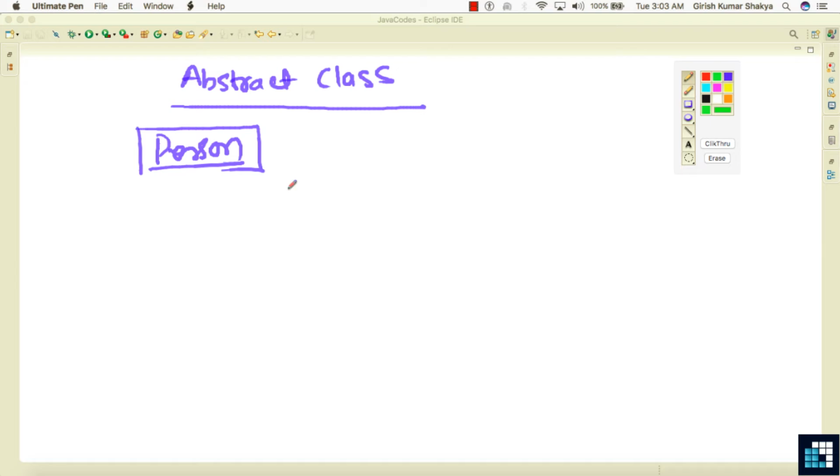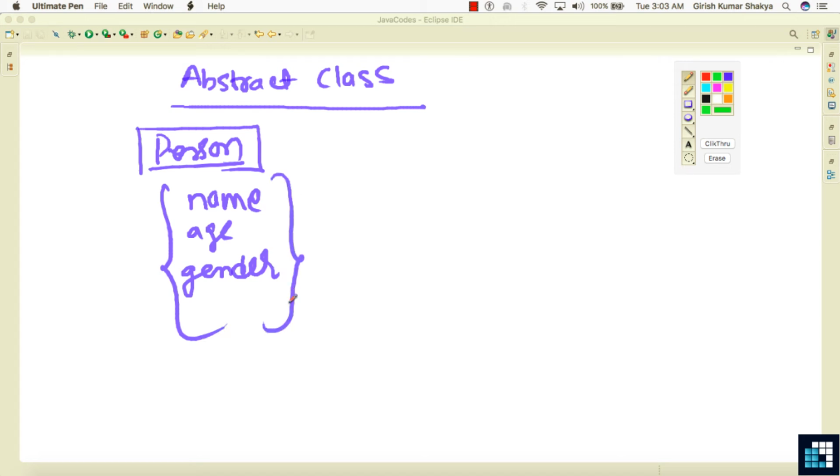And these properties are, each person has a name, has an age, has a gender, and some more properties. And when I say an employee, that means employee is also theoretical. What kind of employee? But that is another case. We will do it later. What we will talk about is the person. So person does not exist practically.